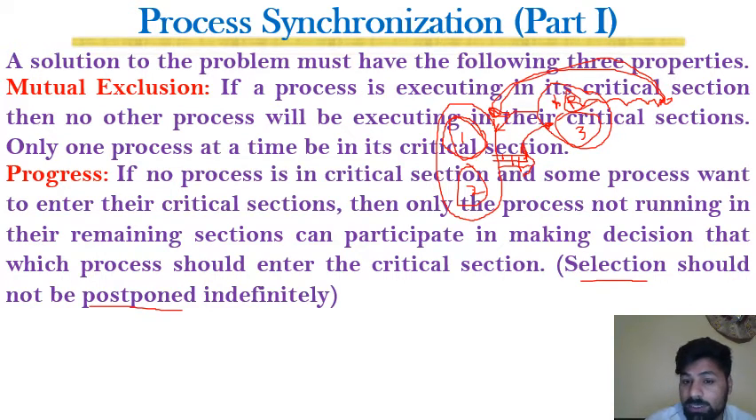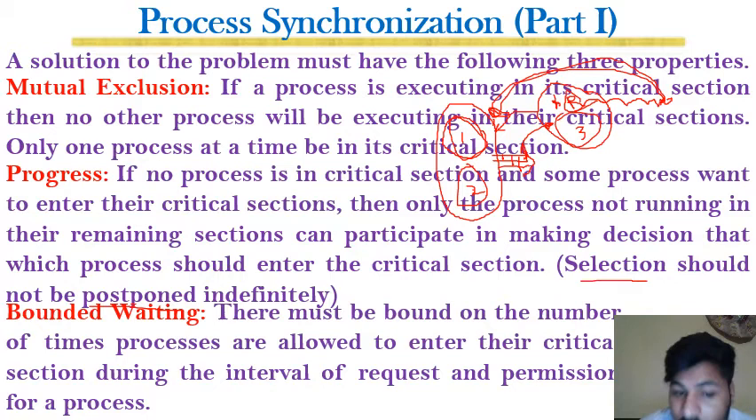In the next algorithm we'll discuss it briefly. Bounded waiting means there must be a bound on the number of times processes are allowed to enter their critical section during the interval of request and permission for a process.